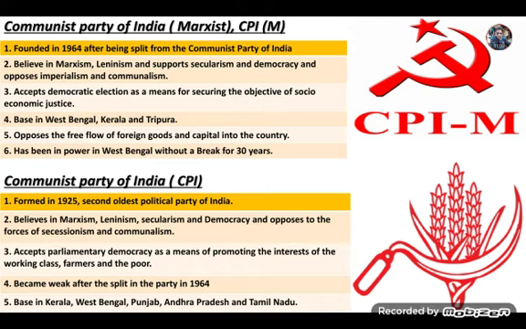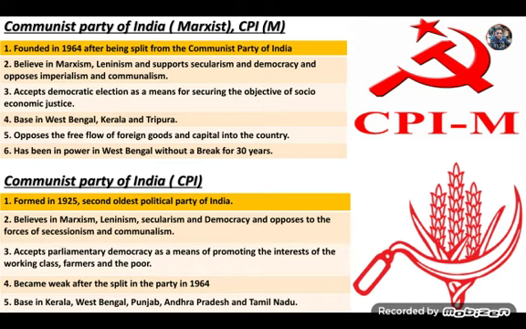Communist Party of India, Marxist, opposes the free flow of foreign goods and capital into the country and was in power at one time in West Bengal without a break for 30 years. But now in West Bengal, Trinamool Congress is ruling and CPIM is acting in the form of opposition.